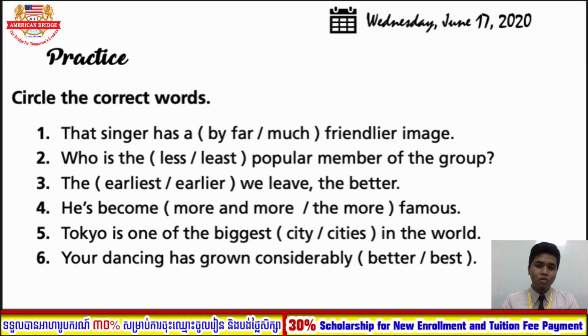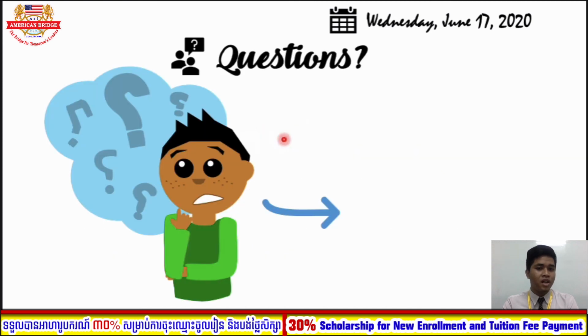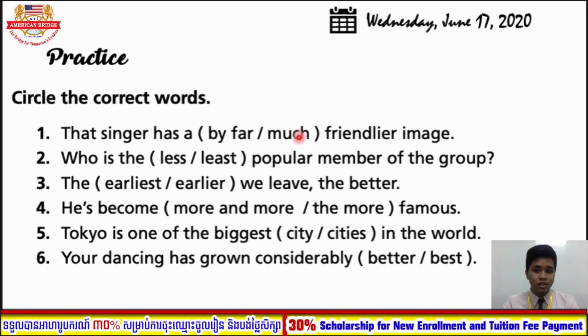Alright, as you know, after you learn some of the grammar points, there should be some practice exercises. Let's start with this one. Number one, what you need to do here is to circle the correct word. Here, as you see, friendly becomes friendlier. So friendlier is the comparative form. Which intensifier can you use, by far or much? The answer, everyone, is much, because it is the comparative form.